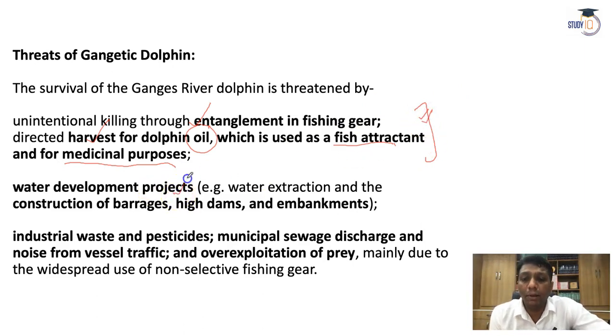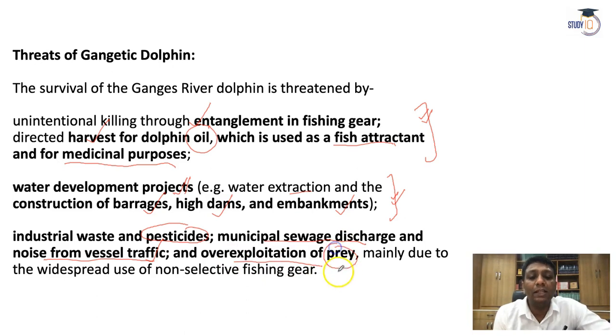See, water development projects, a lot of water extraction and the construction of barrages, high dams, embankment areas, they also create a lot of disturbances to the dolphin. Even industrial waste and pesticides, municipal sewage discharge, noise from the vessel traffic, those even move into the water bodies, and even over exploitation of the food or prey, those are the food for the dolphin. So that all are the reasons behind the threats of a Gangetic dolphin.